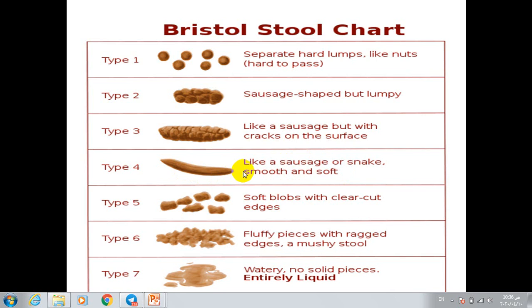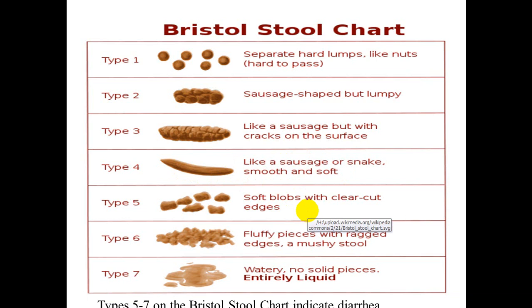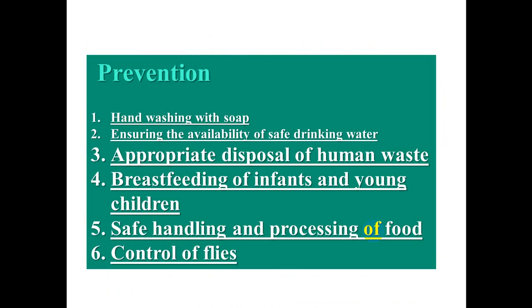What about type 5, type 6, type 7? All these types, 5, 6, and 7, are an indication of diarrhea. So type 5, type 6, type 7 give us an indication of diarrheal stool.